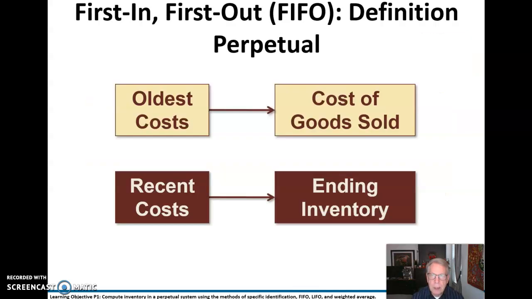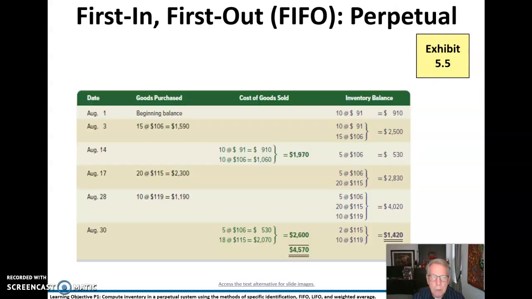So, now let's take a look at first in, first out. The oldest costs go to cost of goods sold. The most recent costs are going to stay in inventory. So we're selling from the top down. That's the way I remember first in, first out. We sell from the top down. So if we walk through this a little bit, let's take a look at this example.